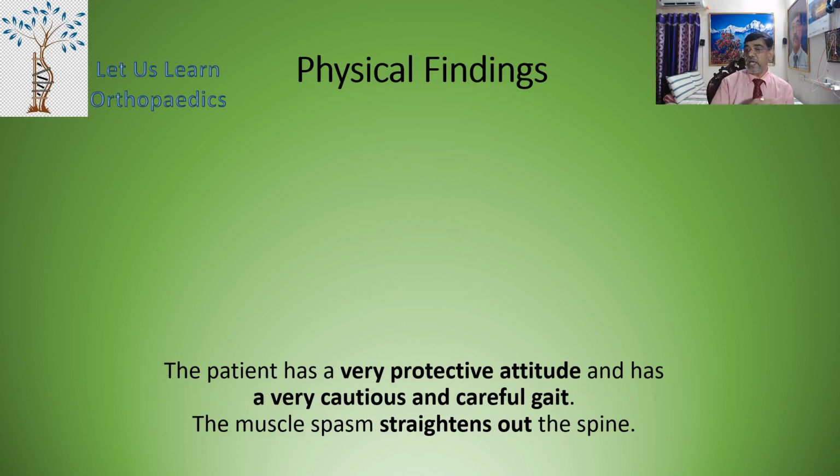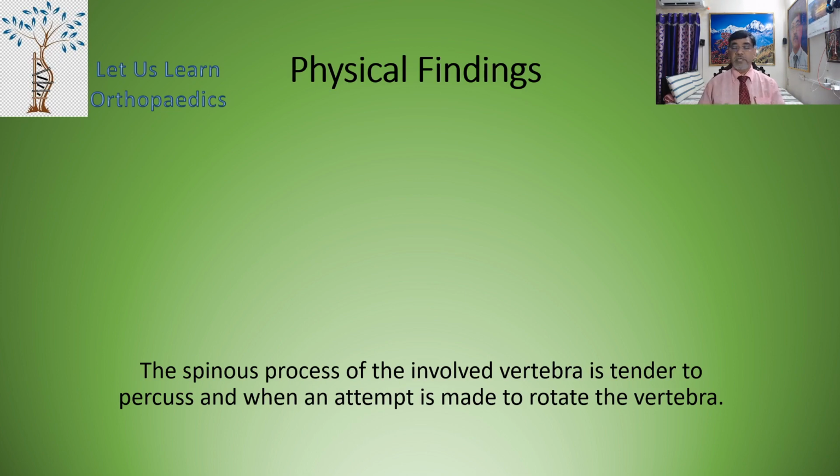Now, if the patient has tuberculosis of the spine, then he will have a very protective attitude and a very cautious and careful gait. The muscle spasm will straighten out the spine. The spinous processes of the involved vertebra are tender to percuss.